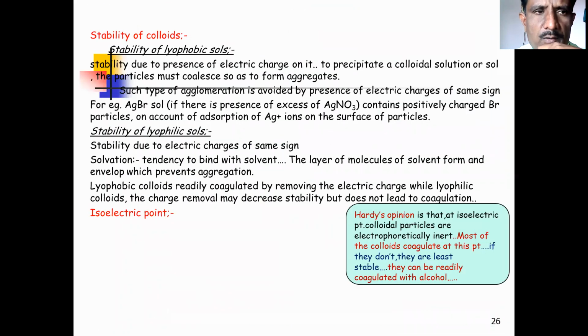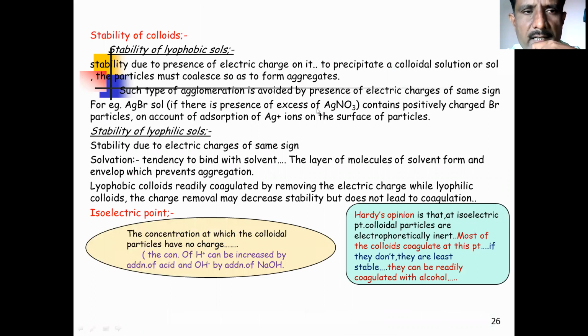Now I am moving to the next point, that is stability of the colloid. Very important point, stability of the colloid. How the colloids are stable and what are the different factors for the stability of the colloidal system. Now stability of the colloidal system is due to presence of electric charge. Very important, electric charge. To precipitate the colloidal solution or sol, the particles must coagulate so as to form aggregates. Now charge is very important for the precipitation of the colloidal solution.